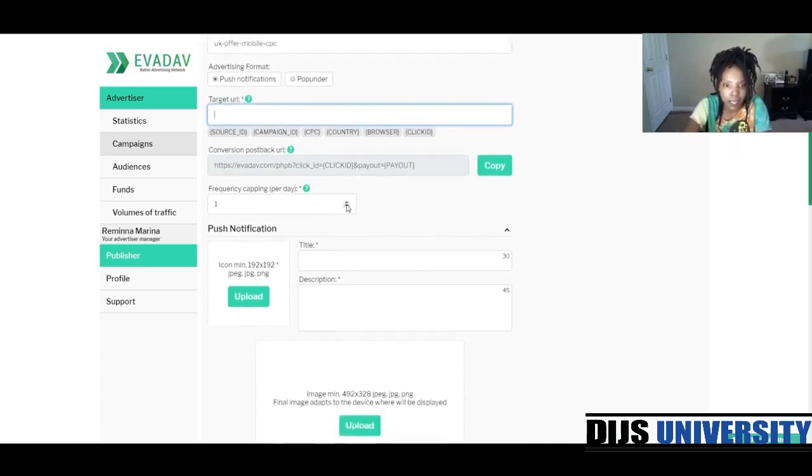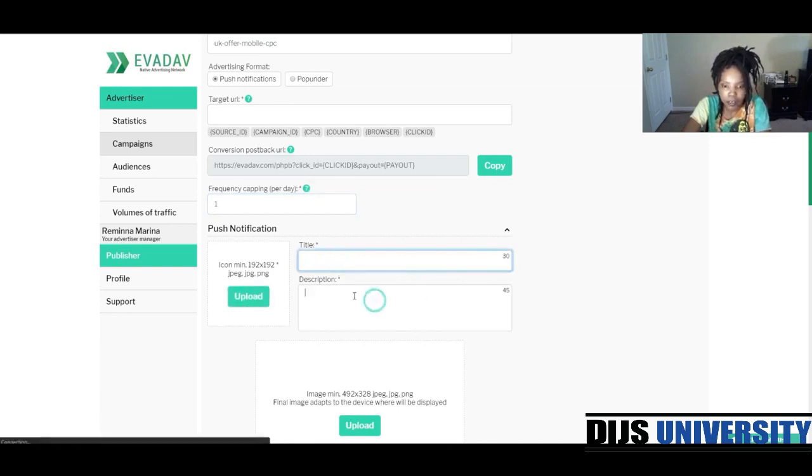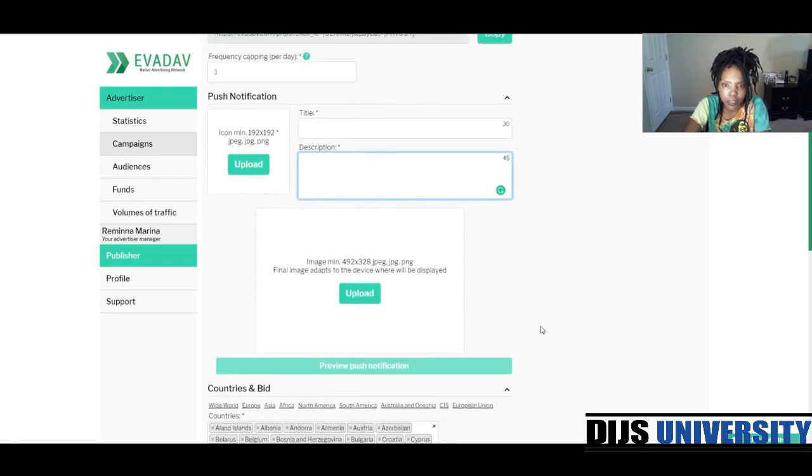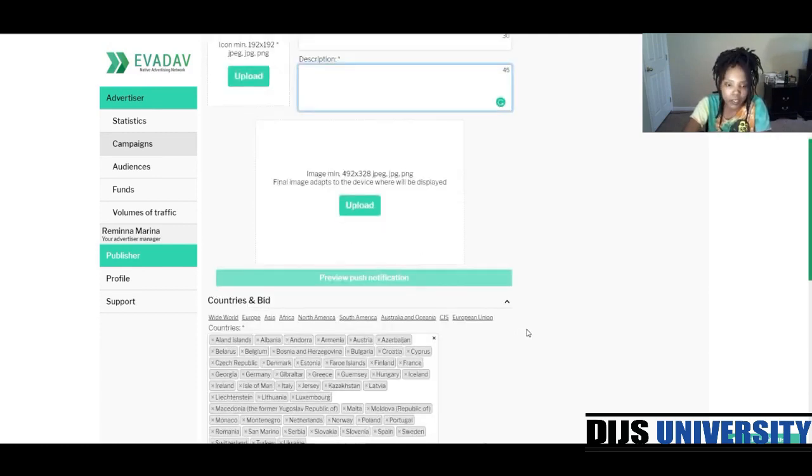And then the frequency capping, so obviously we can play with this per day. It's set per 24 hours. Here you will add your logo, 30 characters for your title, up to 45 for your description. So it looks like the only issue here, there's a limitation where you cannot use multiple creatives, like the smart rotators in some of the platforms, or even on AdMaven where you can add 5 at a time.